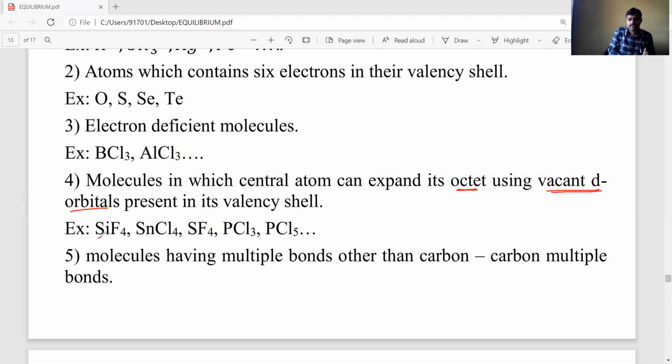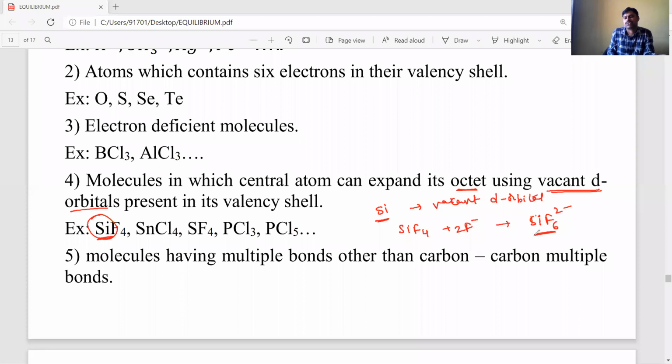For example, silicon. Silicon is a third period element. Third period means a vacant d orbital is present. Silicon has a vacant d orbital in its outermost shell. Due to that, SiF4 has a vacant d orbital, so it acts as a Lewis acid, because SiF4 accepts fluoride ions, negative ions, and then it can exist as SiF6 2-.